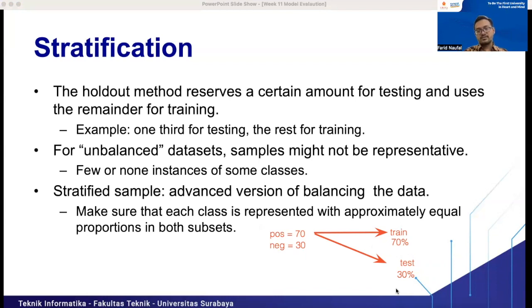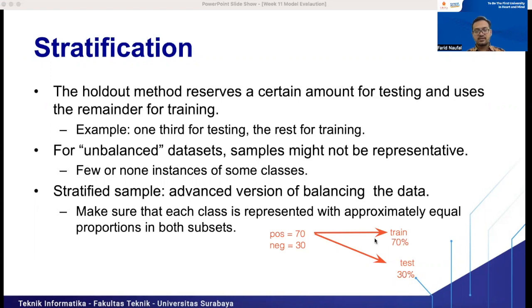So the problem is, because we do it randomly, there is a probability that the 70% for training is all 70 positive classes. Yeah, it can happen, right? Because we do it randomly.